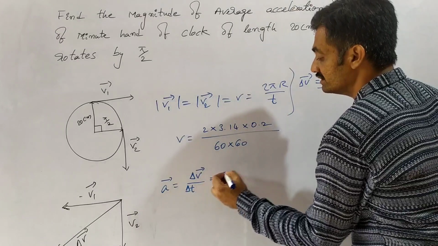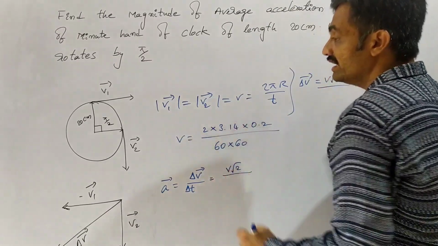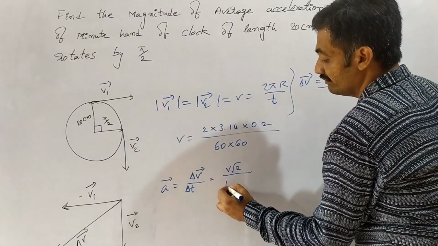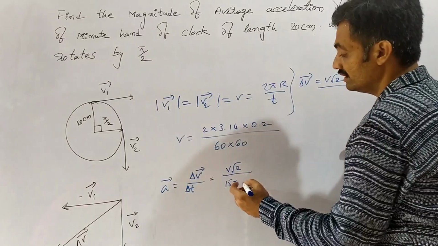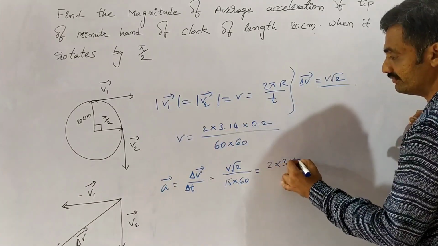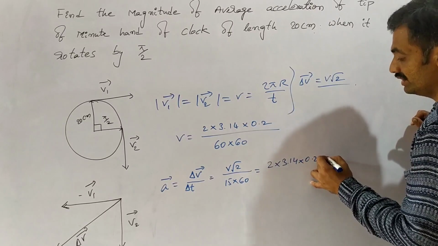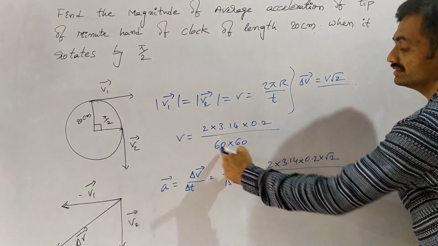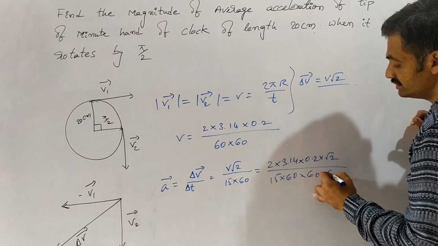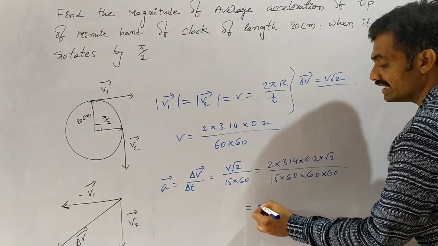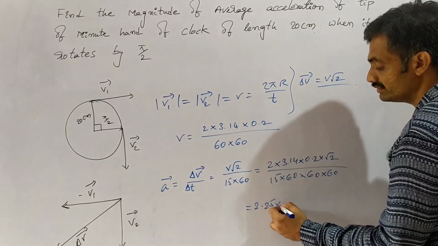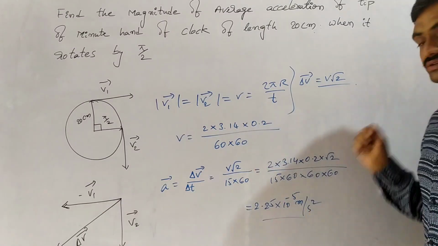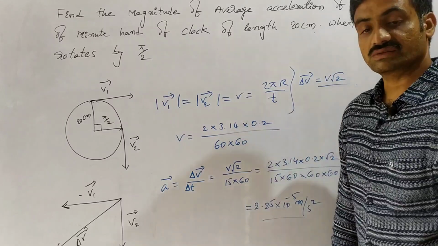If we substitute here, we have v root 2 by time, where the minute hand moved by an angle of pi by 2. Based on that we can write it as 15 minutes, so 2 into 3.14 into 0.2 into root 2 by 15 into 60 into 60 into 60. If we solve this, we get a value of 2.25 into 10 to the power of minus 5 meter per second square.